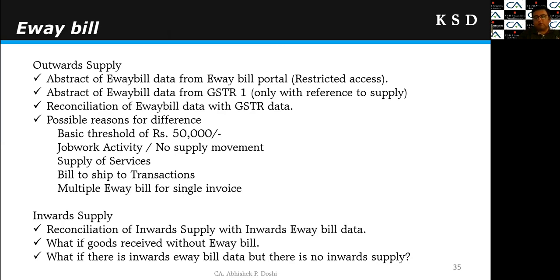Though this e-way bill data will be only with reference to supply transactions and not other than supply transactions, right? So if there is an e-way bill for the repair movement or job work movement, it may not be reflected in B2B supply. But all my sales and supply transactions' e-way bill data will be easily available from the GSTR-1, right? So abstracting e-way bill data from GSTR-1 would be a good option compared to abstracting e-way bill data from the e-way bill portal.